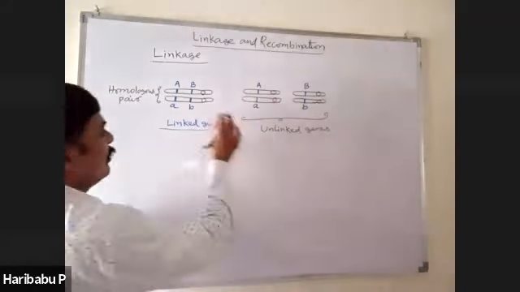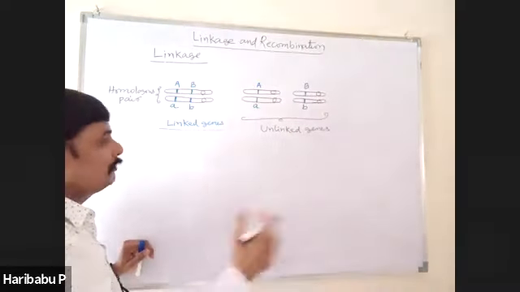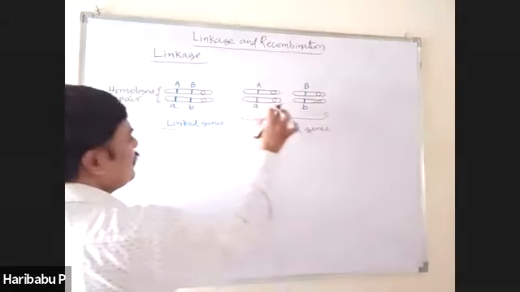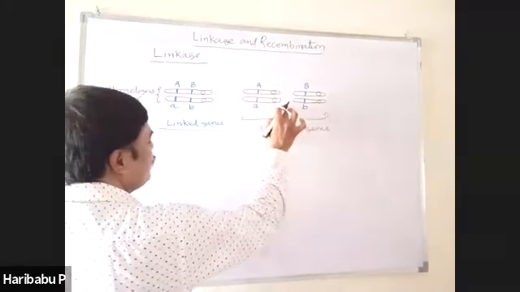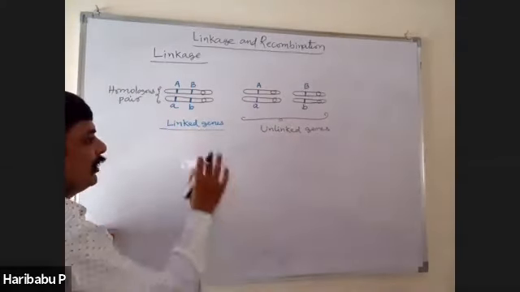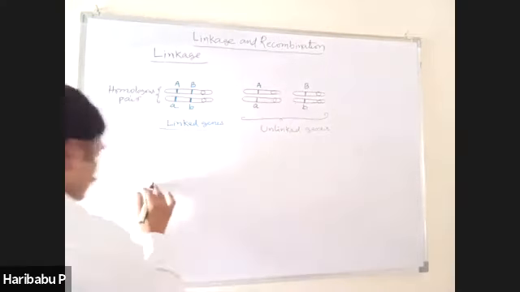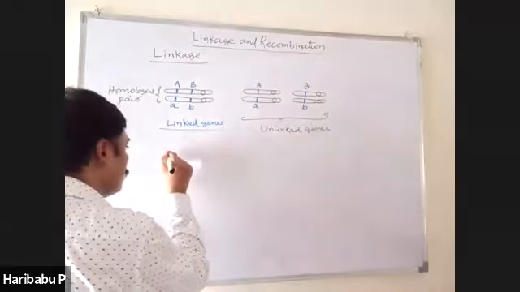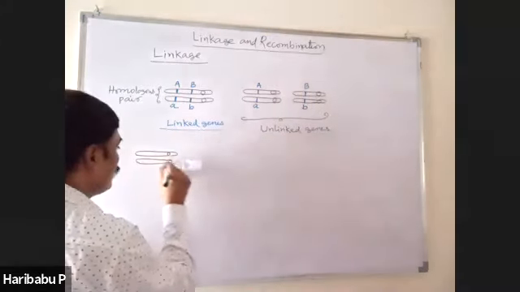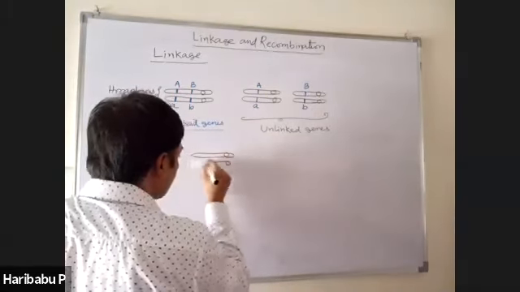Okay? These are linked. This is very important. If you understood, the further concept of genetics becomes easier. These are linked genes. These are unlinked genes. But finally, you can easily conclude. Genes on the same chromosome, linked. Genes on different chromosomes, unlinked. Moreover, see here, I will draw two more structures here. This is one pair. This is another pair of homologous chromosomes, right?